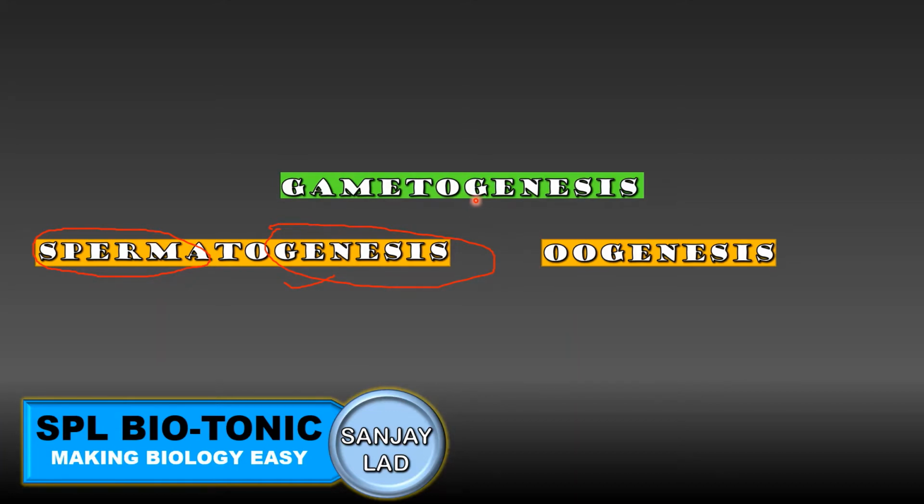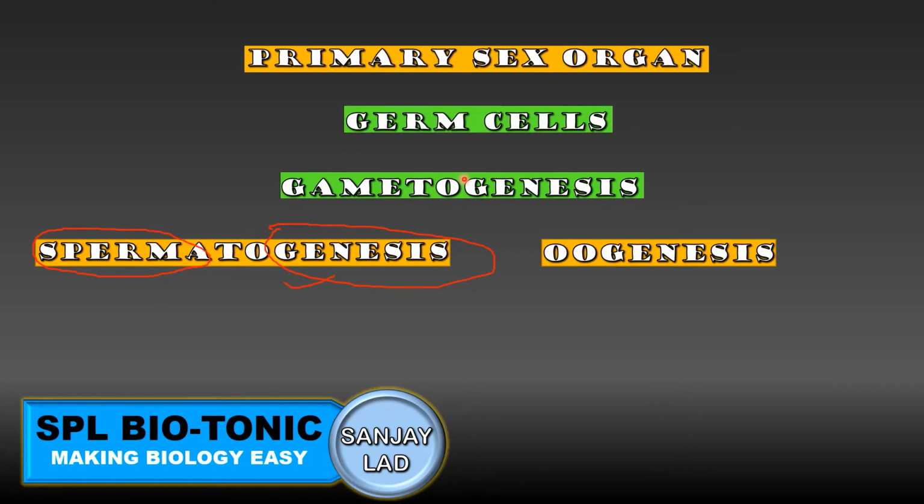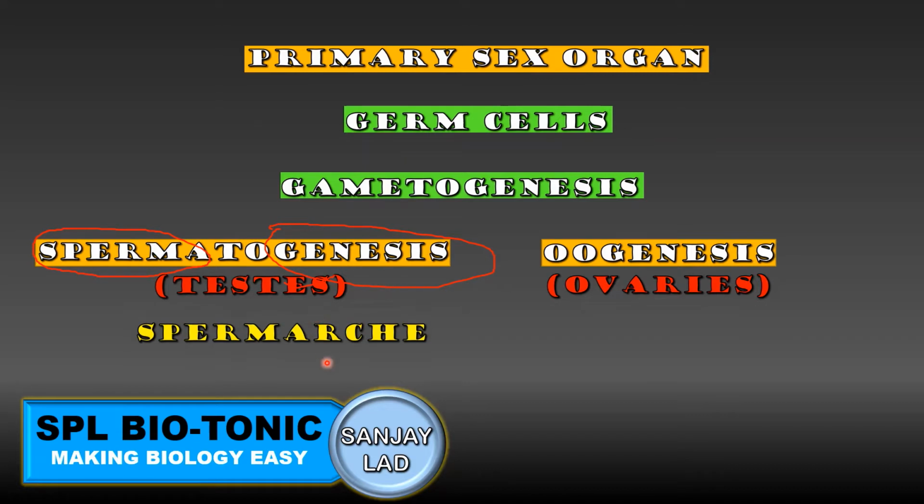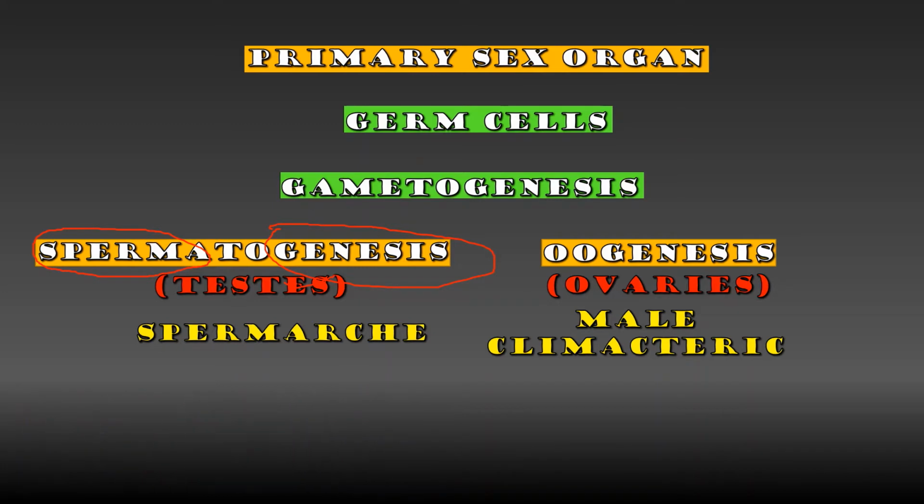The type of cell division in gametogenesis is meiosis. This process occurs in germ cells of primary sex organs. The primary sex organs are testes in males and ovaries in females. In males, the sperm production starts at the age of around 14 to 15 years. It is called as spermarche. And the age at which the sperm production stops is called as male climacteric. So let us talk about spermatogenesis in detail.